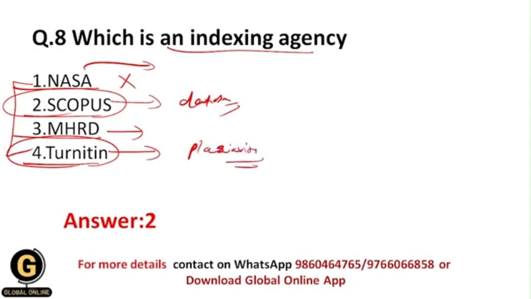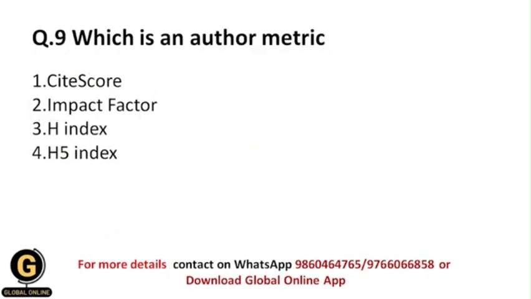This is commercial plagiarism detection software, and it sells its licenses across the globe to different universities and academic institutes. And that's why this option gets eliminated. Again the MHRD option gets eliminated, so your correct answer is Scopus. You should remember that Scopus is an indexing agency which is going to provide you a database for interdisciplinary abstracts and citations.